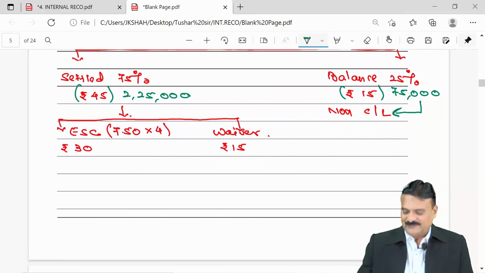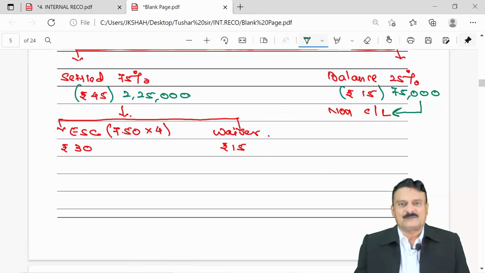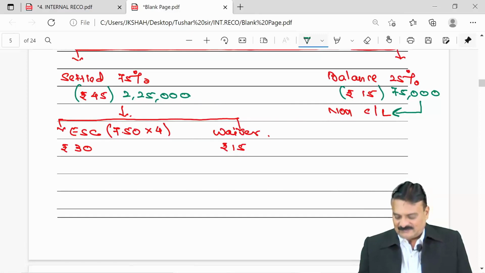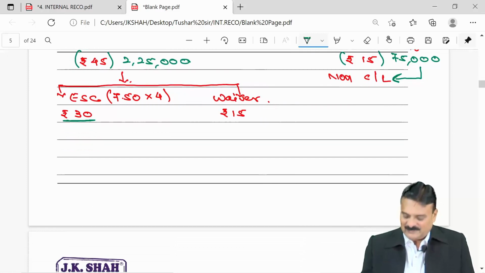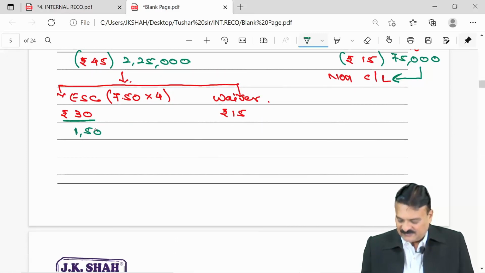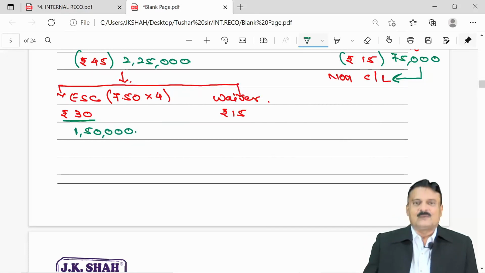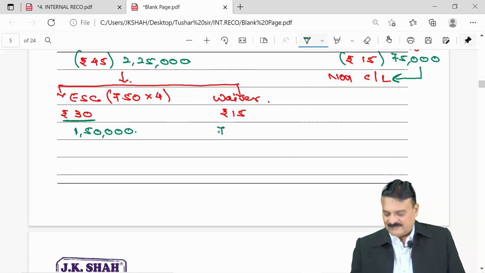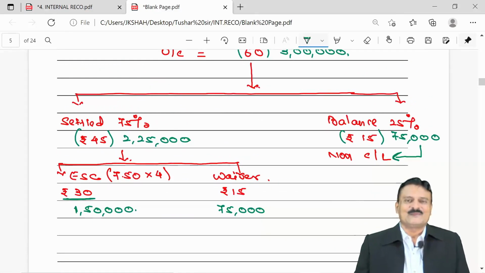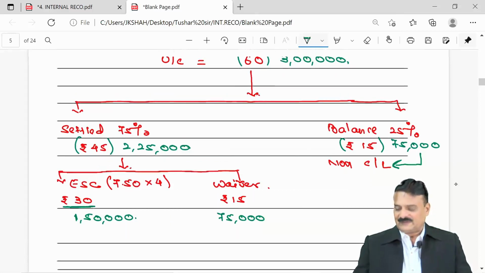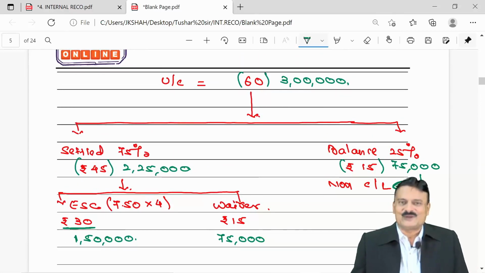This 2,25,000, which is equivalent to 45, you are giving 30 rupees settlement in terms of equity shares. So against 2,25,000, 30, what does this mean? Cross multiplication. The equity share capital will come to 1,50,000 and remaining 75,000 will be the waiver. Simple use of calculator, nothing else. You kept 60 as a base and the whole chart is ready with you.